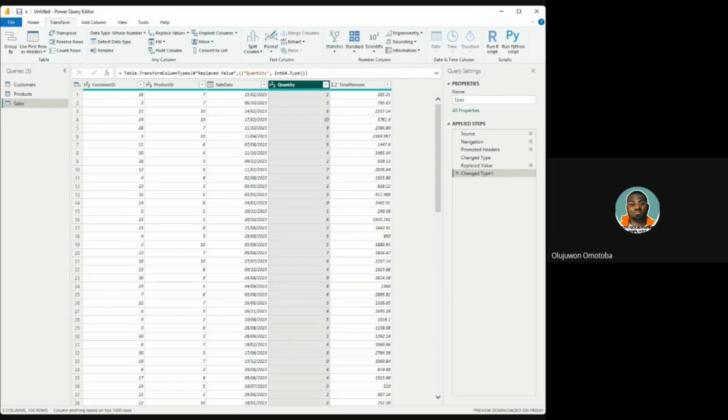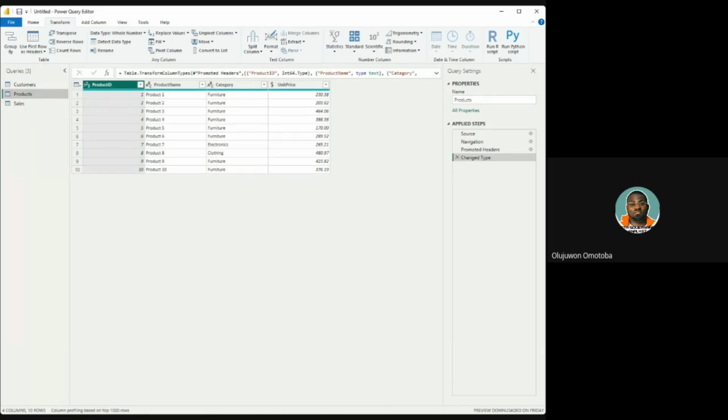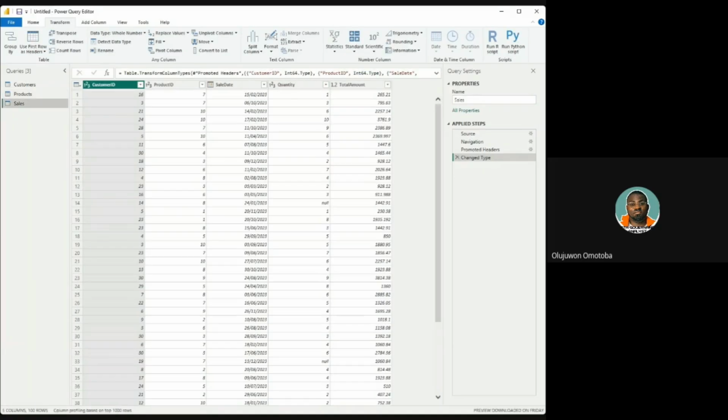Okay, I noticed something. I want to believe that we made a mistake changing the null to 0. All right. So let's not replace the null with 0. I will tell you why. Because in the products, they have unit price. Do you know we can determine the value of that quantity from that unit price so that we don't leave it at zero?